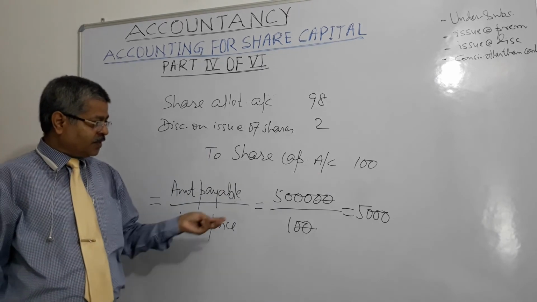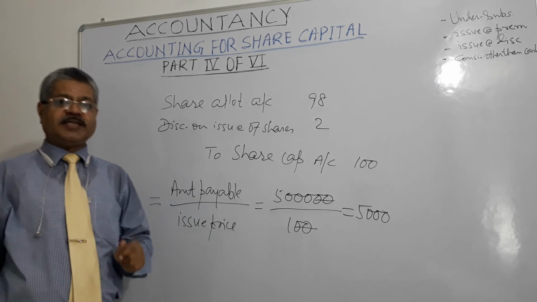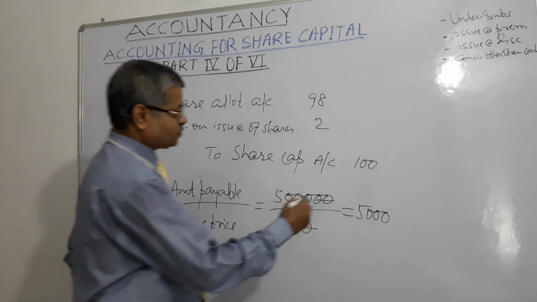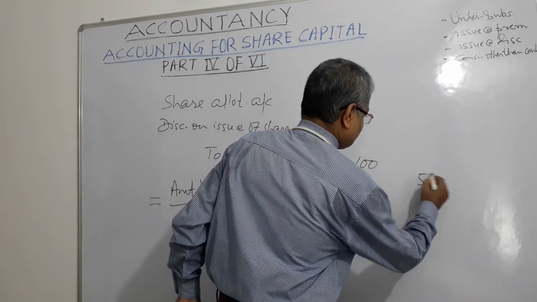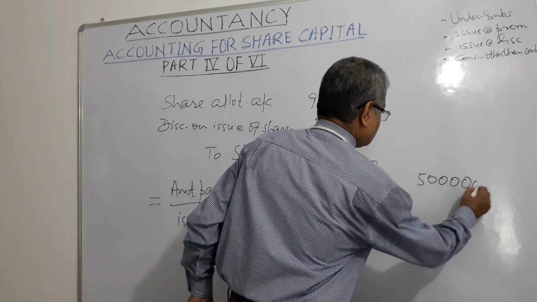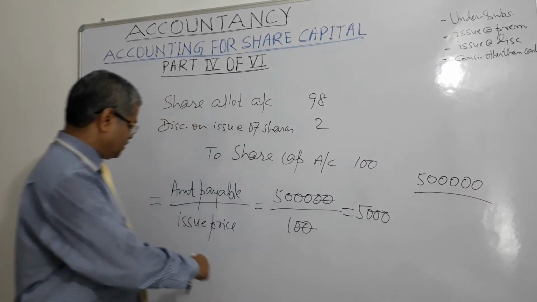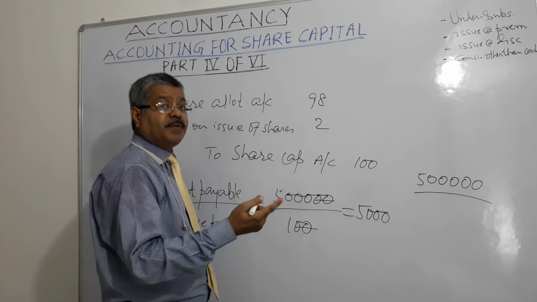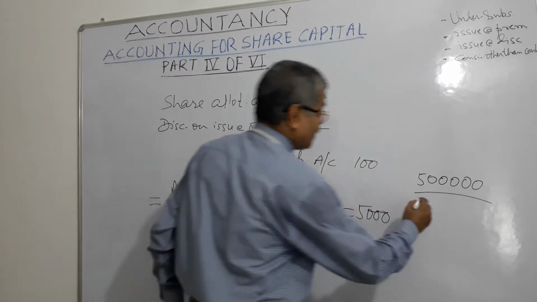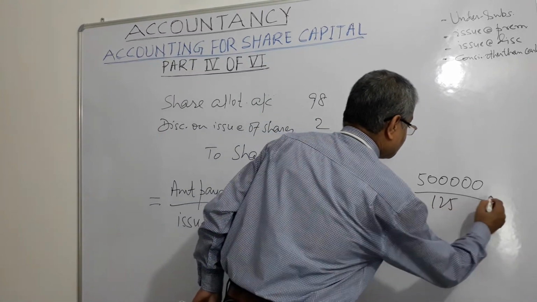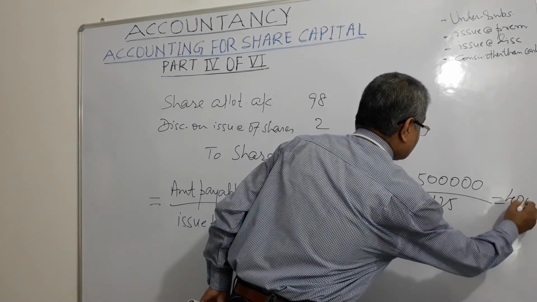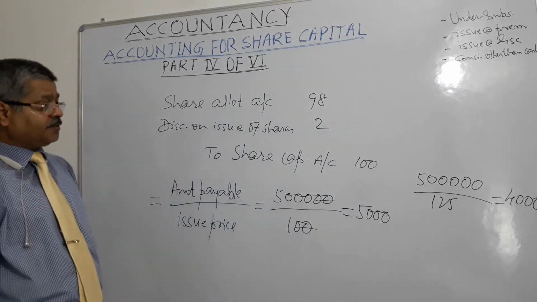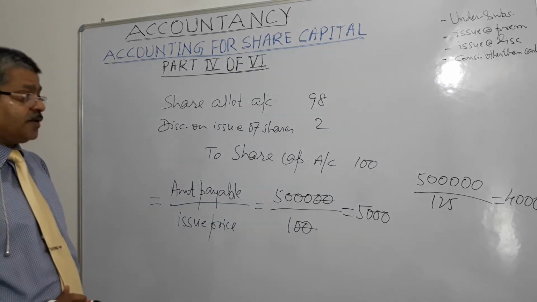Now, if the same share is at premium of 25%, then what happens? The amount payable remains the same. Only this issue price changes from 100 to 125 because it is at 25% premium. So the company will issue me 4,000 shares, right?